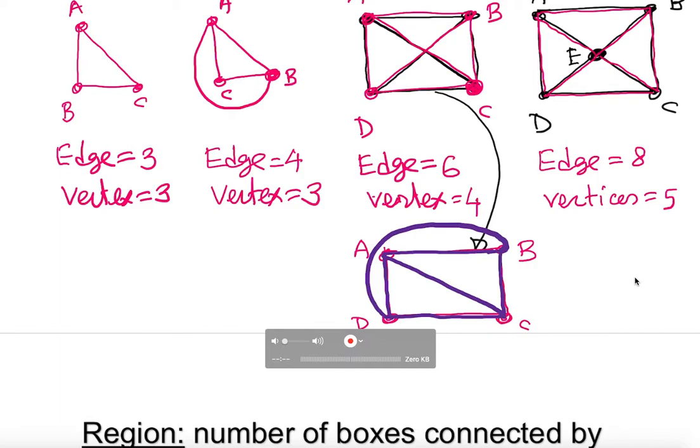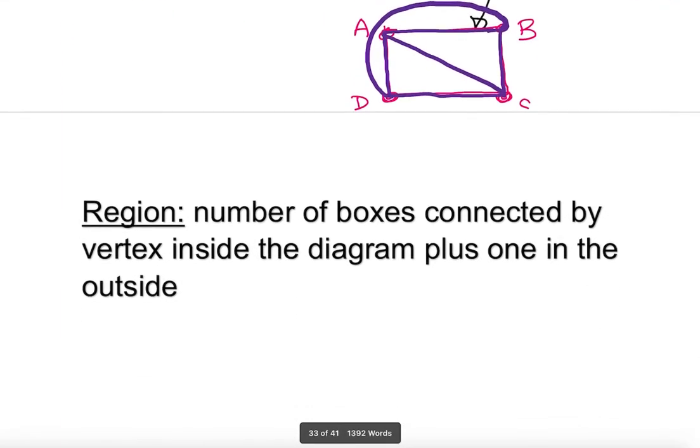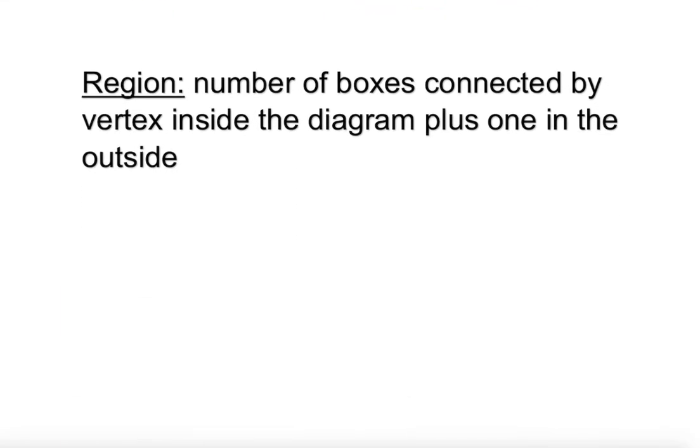Okay, now next thing we're going to learn is what a region is. So region: the number of boxes connected by vertices inside the diagram plus 1 outside. I just made this up actually. Let's take a look here. There is a standard formula actually. Let's put that formula here. Regions is equal to number of edges, take away number of vertices, plus 2. That will give you the number of regions.